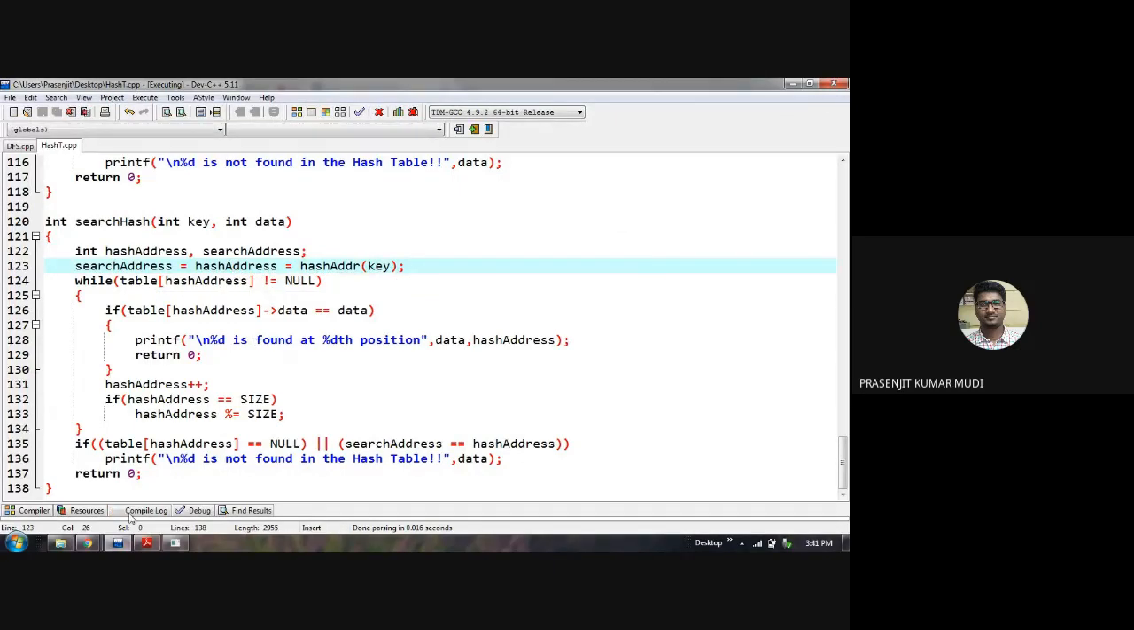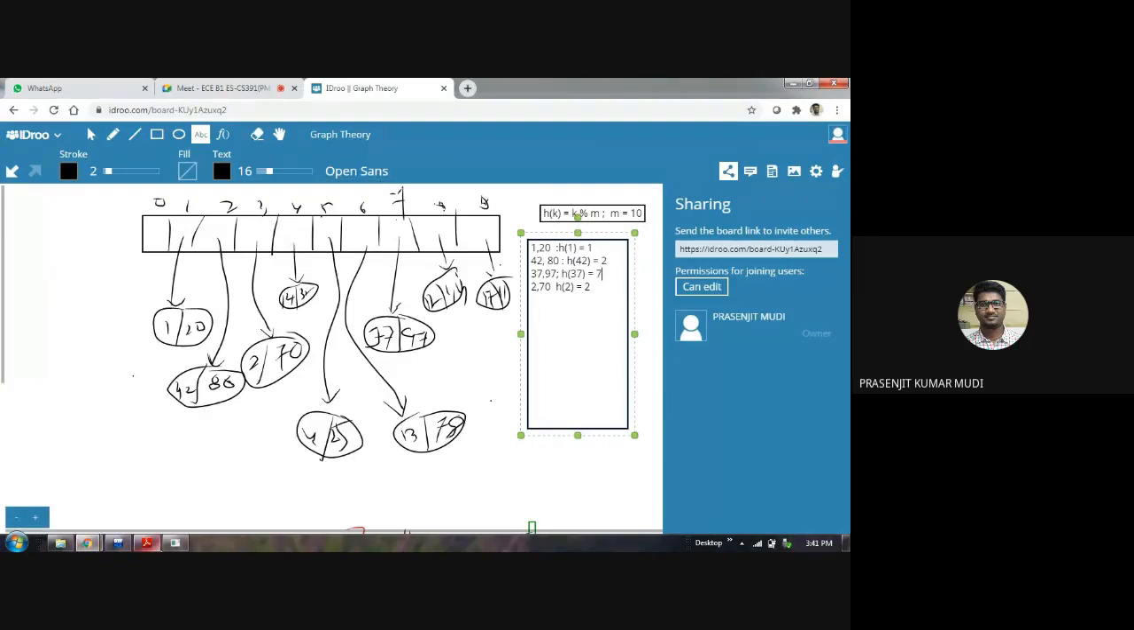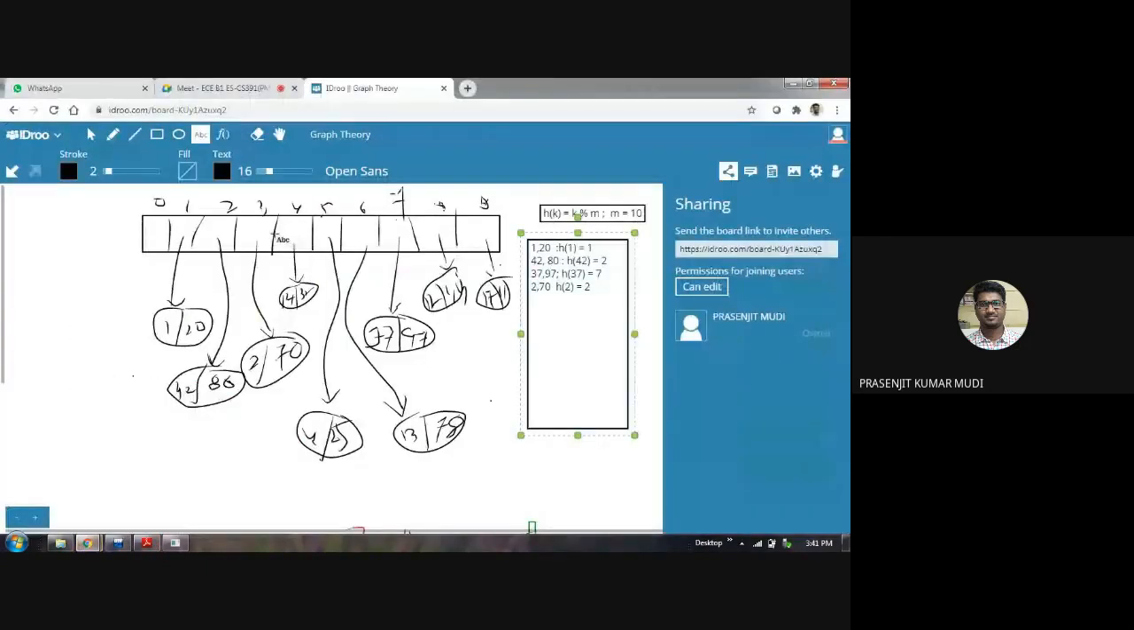Now go to the table. That means open the picture, go to the table and go to the location. Go to table location 4. Table 4 means this one. So straightforward, directly you are coming to this location. You get it?